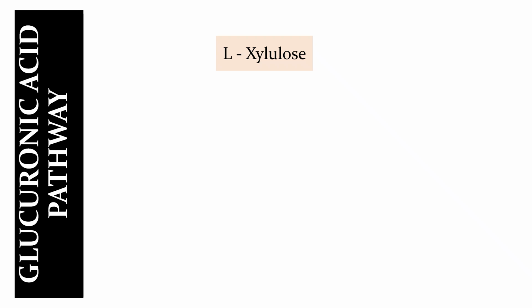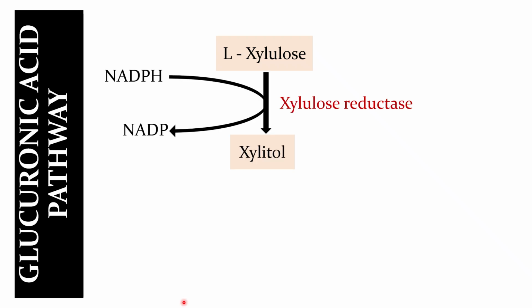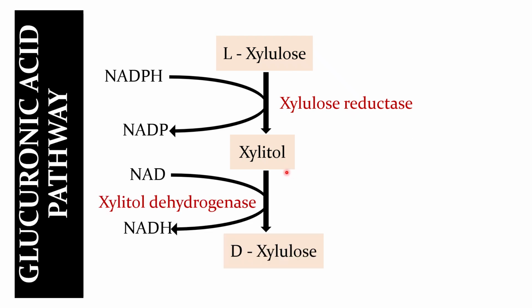This L-xylulose gets reduced to xylitol in the presence of NADPH dependent xylulose reductase. This xylitol gets oxidized to D-xylulose in the presence of NAD plus dependent xylitol dehydrogenase.